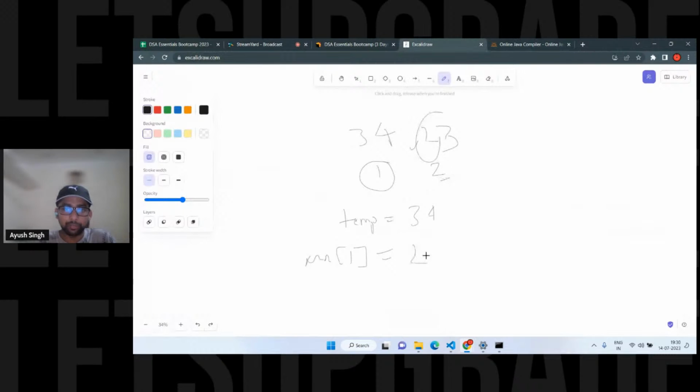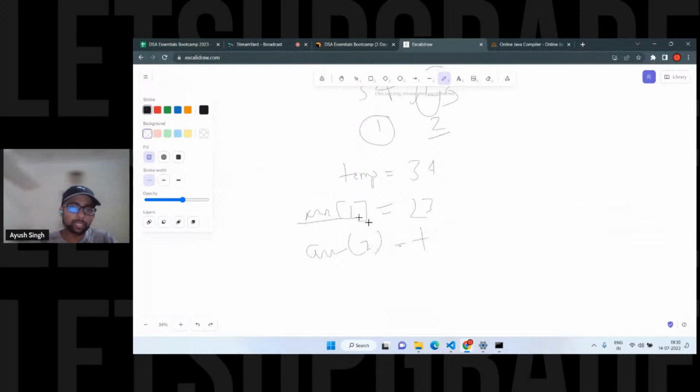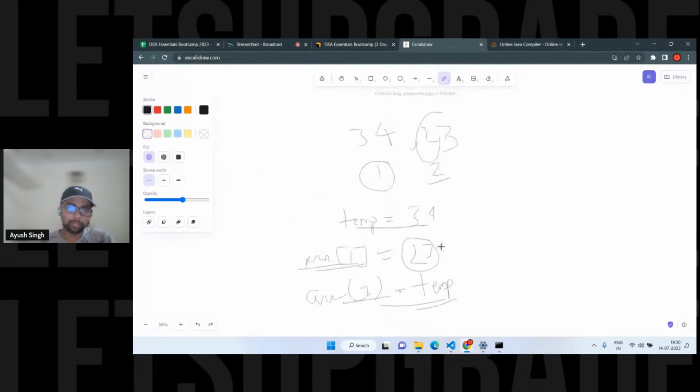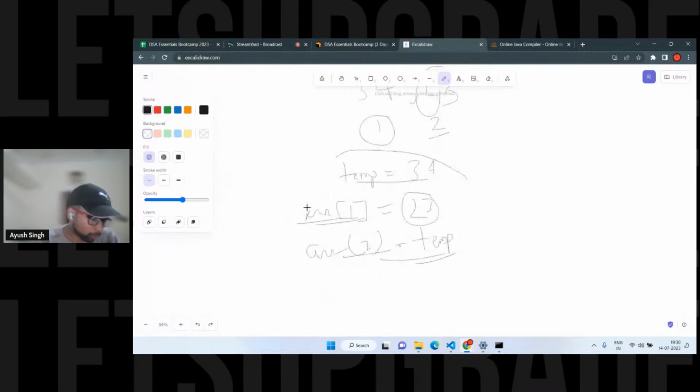So यहाँ पे आप 23 आपने स्टोर किया, उसके बाद में array of 2 में जो सेकंड लाइन है, array of 2 इज इक्वल्स टू temp. अब यहाँ पे हम लोग array of 1 नहीं कर सकते ना, ठीक है? बिकॉज array of 1 का अपडेट हो गया वैल्यू, ठीक है? So that's why we cannot store the array of 1 in this one. We have to use the temp variable, ठीक है? That's why that temp variable is there, swapping with the third variable, ठीक है? So this is the approach.